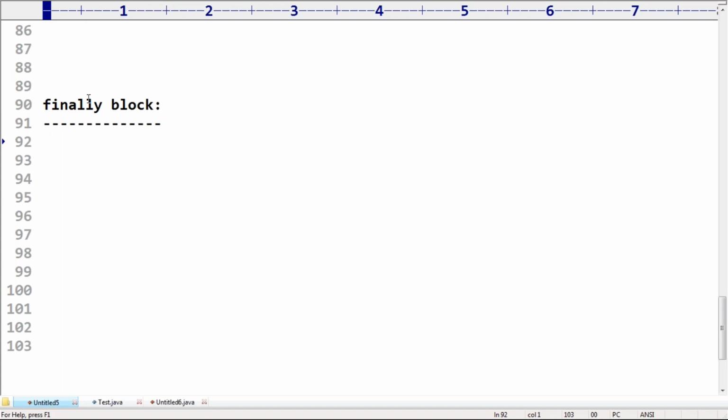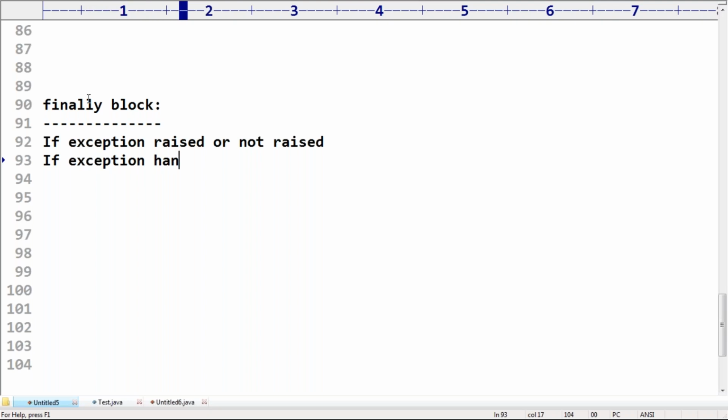In our program, if an exception is raised or not raised, if the exception is handled or not handled, in any case, some code I want to execute.